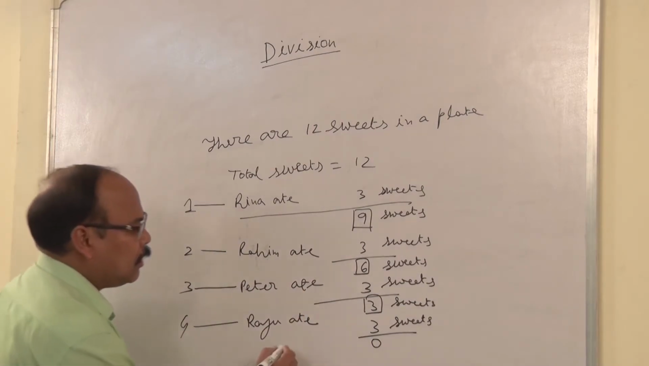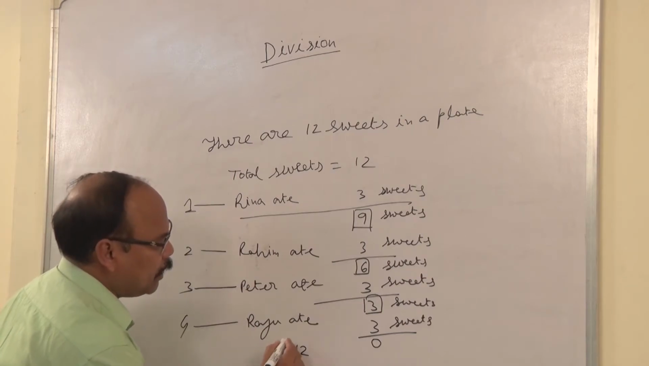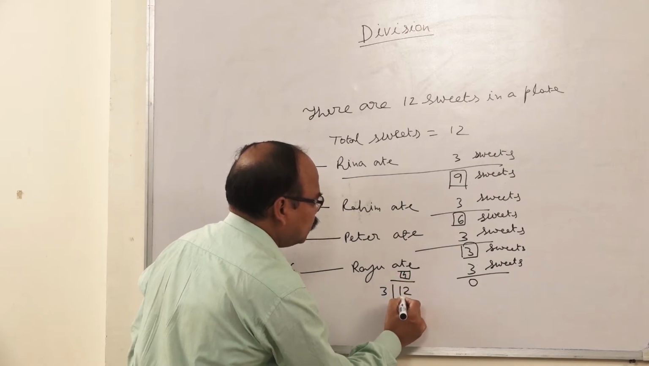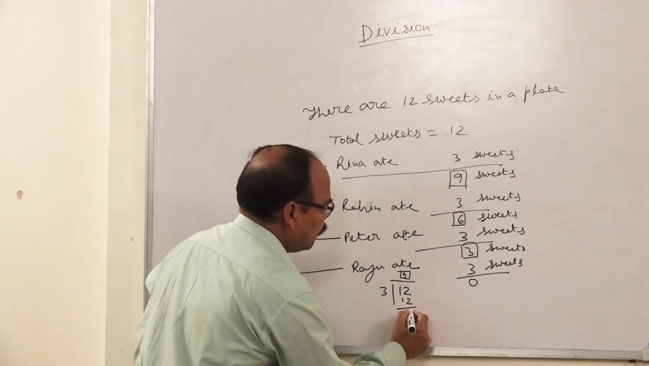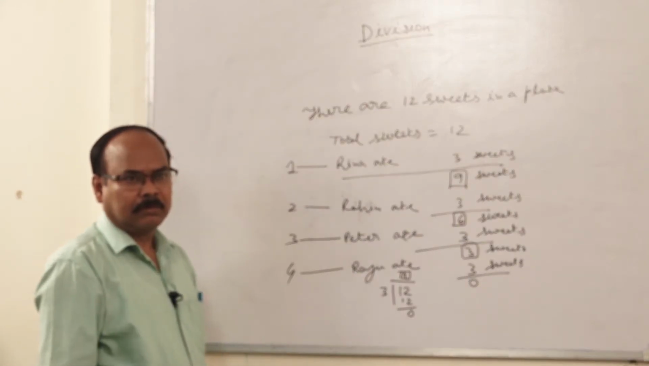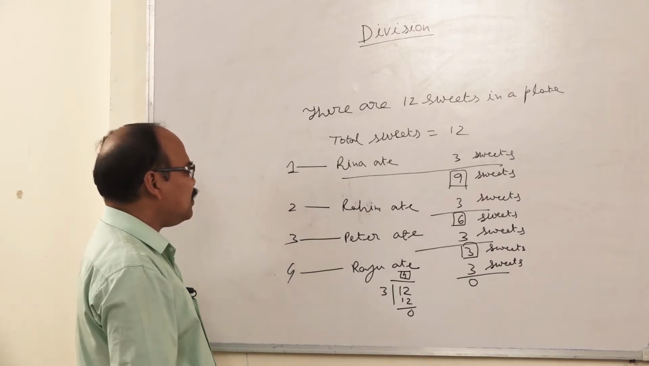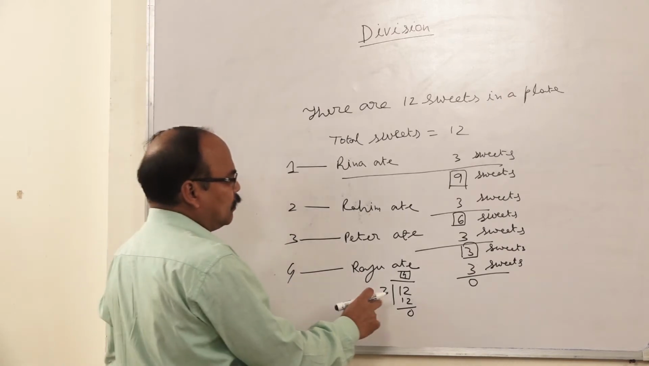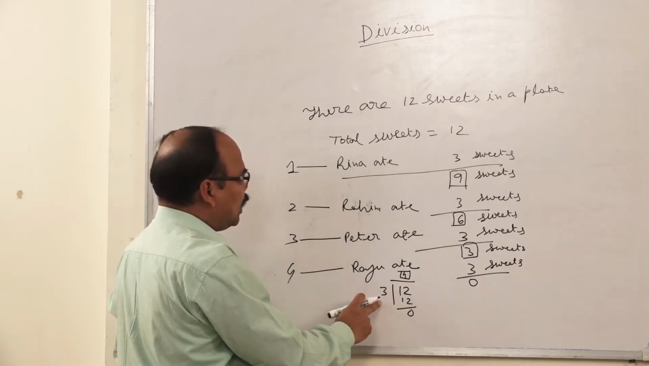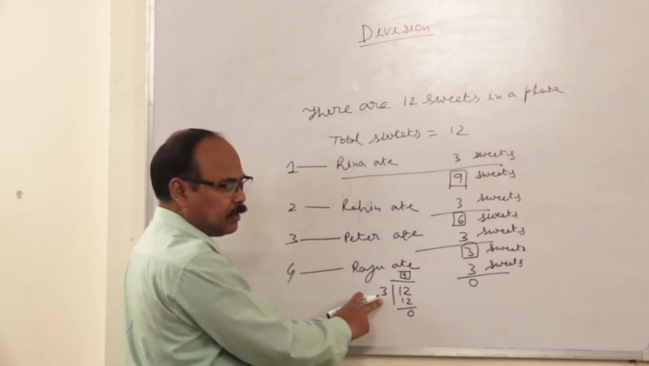Here 12 divided by 3, 3 fours are 12. Repeated subtraction means division. We divide 12 sweets. We distribute these 12 sweets among 4 persons. Each person will get 3 sweets.